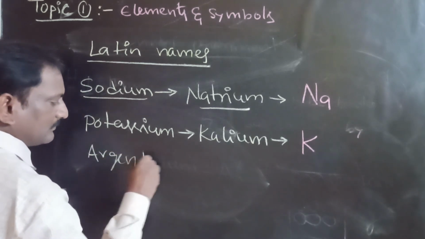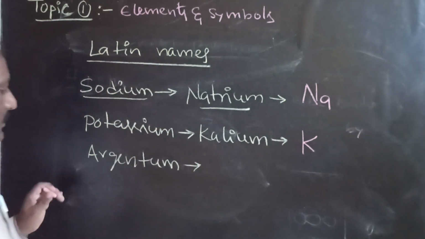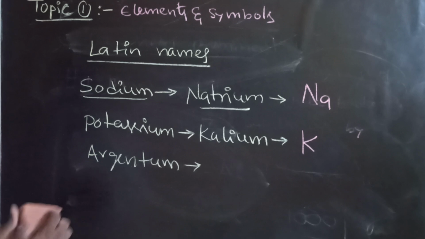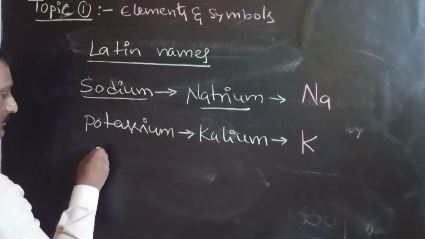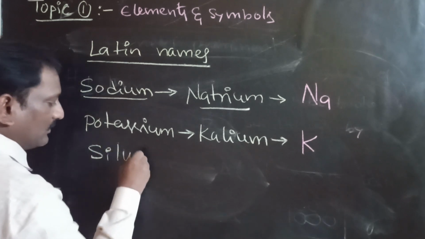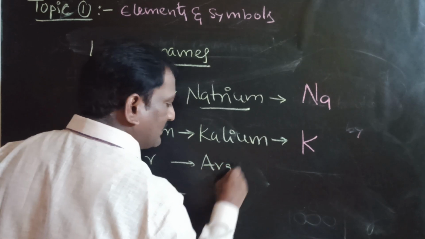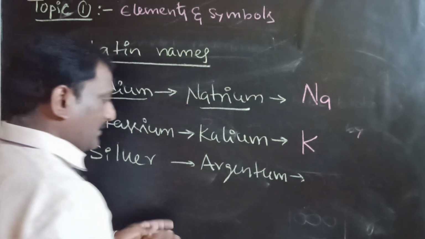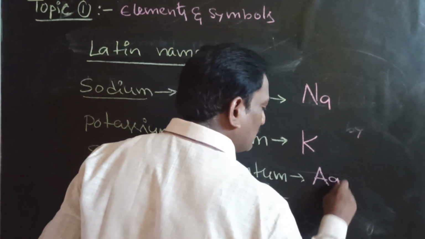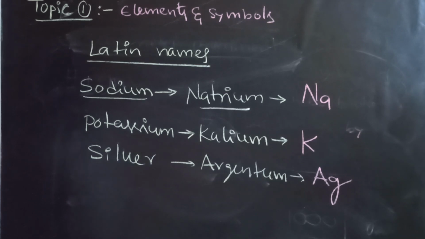Silver. The Latin name of silver is argentum. The symbol will be capital A and small g.